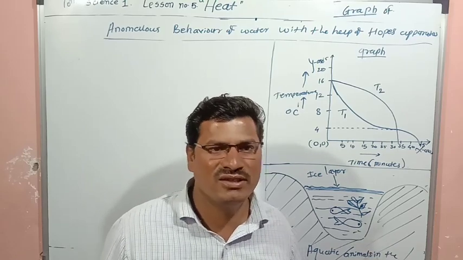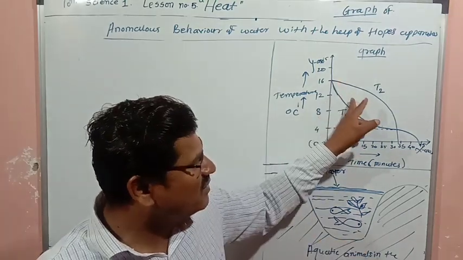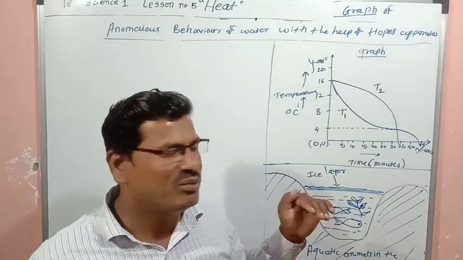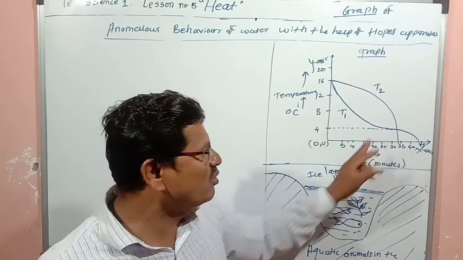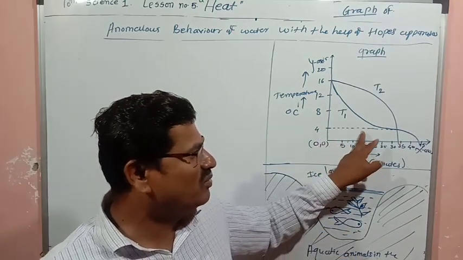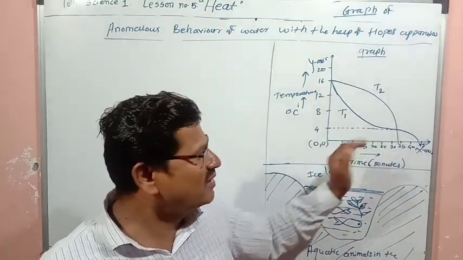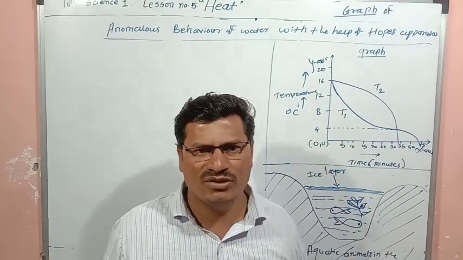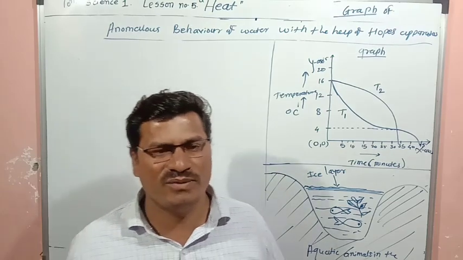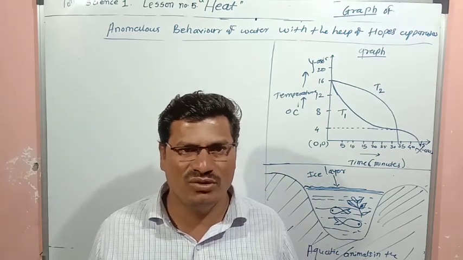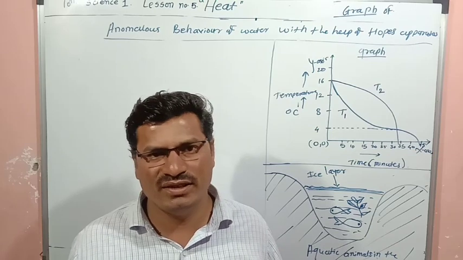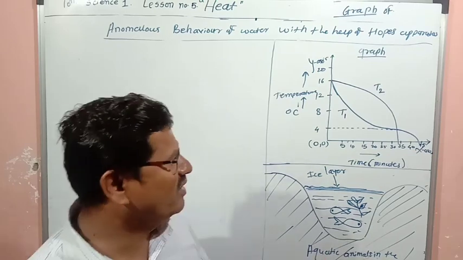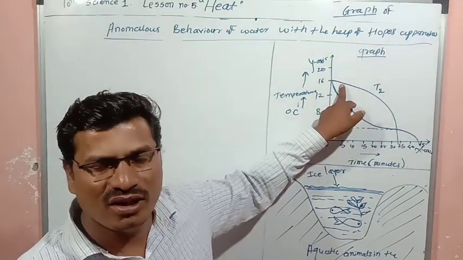As density increases, water will move in the downward direction, and the temperature of T1 will first become 4 degrees Celsius. And then below 4 degrees Celsius, expansion of water will start, and in that expansion volume increases. So volume increases, that means density decreases, so that water having less density will move in the upward direction and it will reach the thermometer T2.